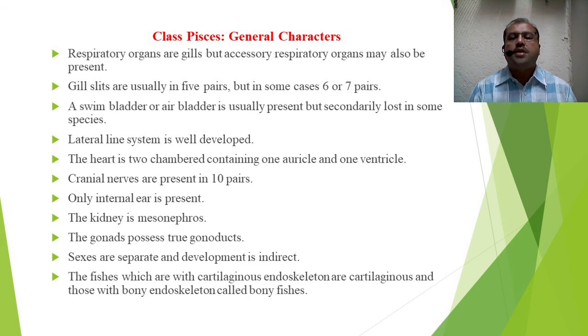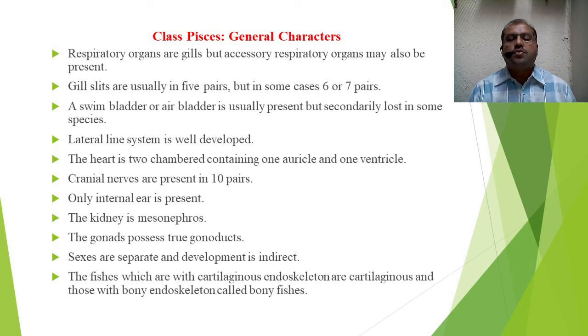The kidney is mesonephric. It is somewhat modified from this protochordate. So that is mesonephric kidney. The gonad possesses true gonoduct. Sexes are separate and development is indirect. So that is again the development regarding the young one.